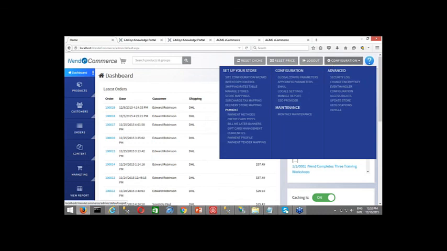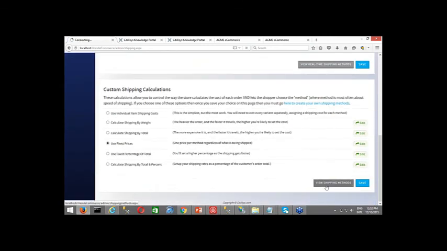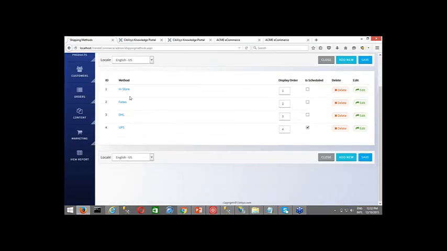So you go to the configurations, and basically you need to go to the shipping rates table. Scroll down, you need to see all those shipping methods, and you need to mark the shipping method that you want to be scheduled. So here you can see that I have marked the UPS one as scheduled, right?